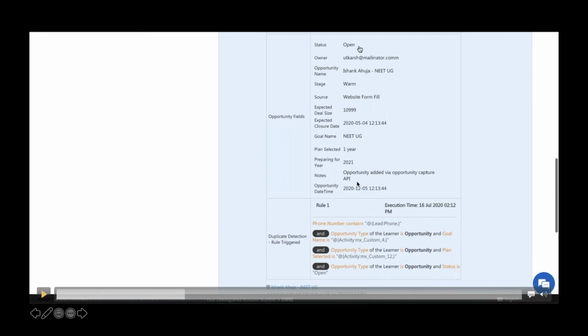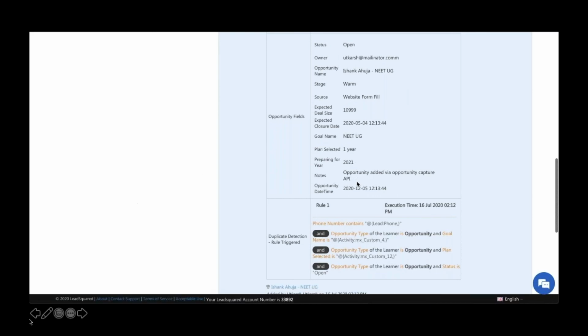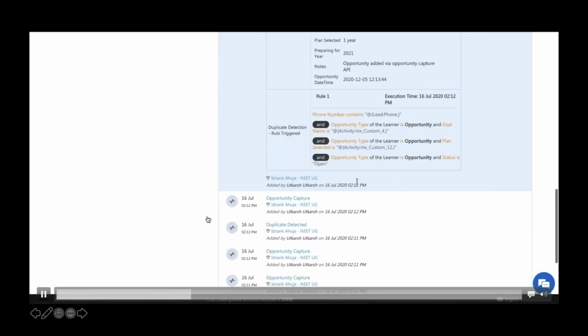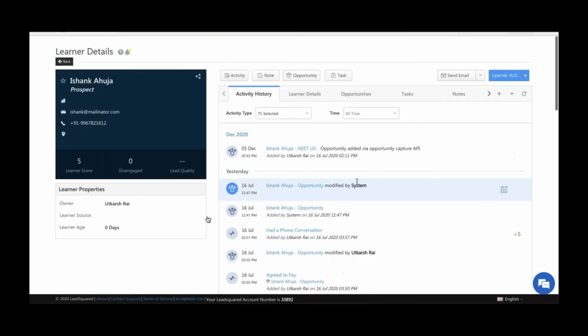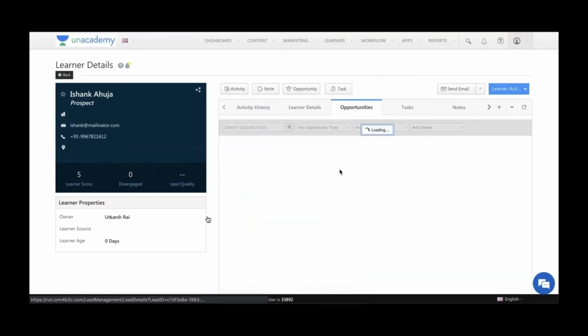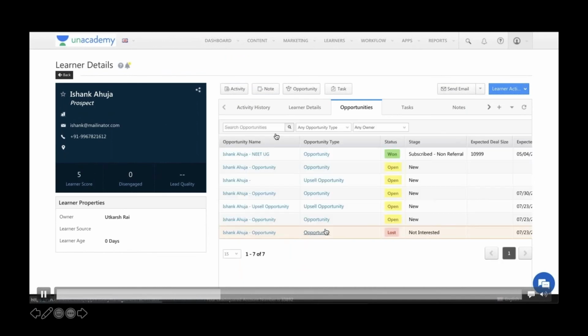Now let's say, based on this particular information which was passed in the request, you would like to update certain information. If you want to update certain information, we can set up the automations. The automations can take value from here and then go and update the value in the current original opportunity. So every time an opportunity is captured from APIs or from various other places, it will be shown against the contact in the opportunity details or opportunities tab.